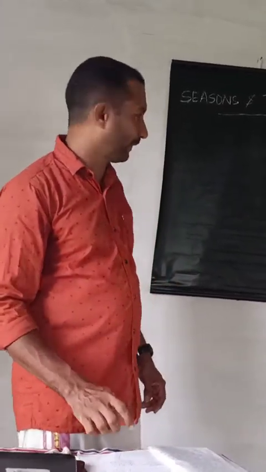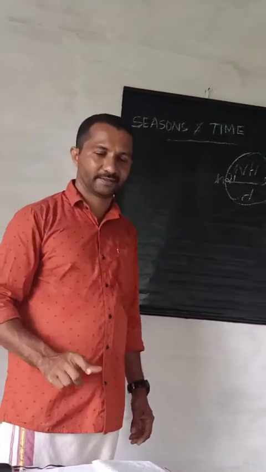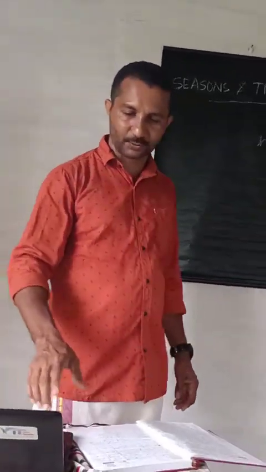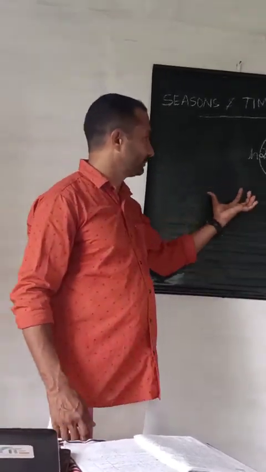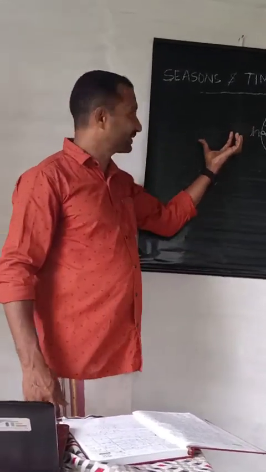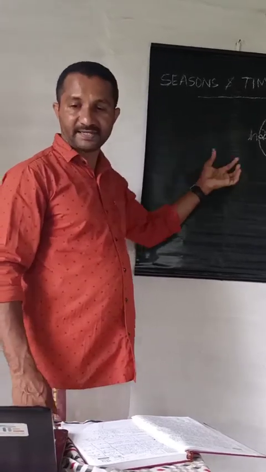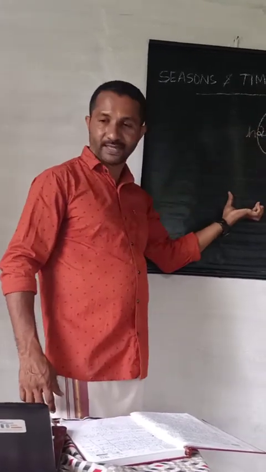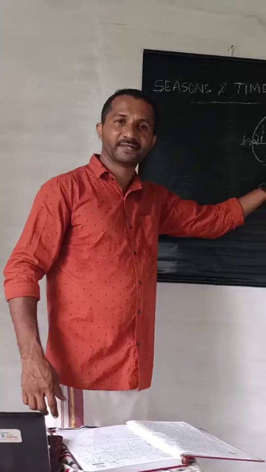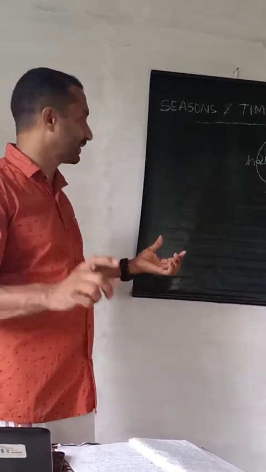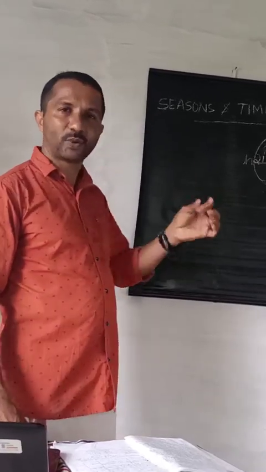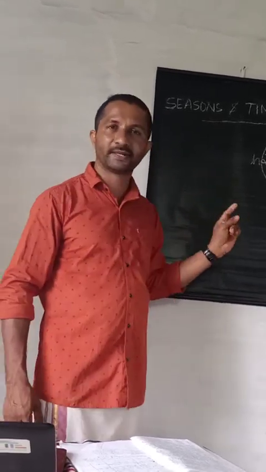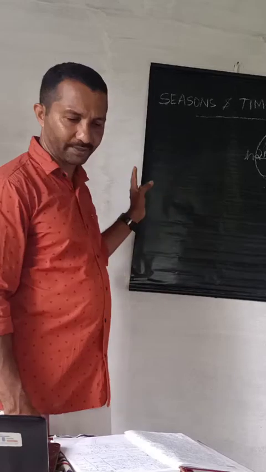In order to identify the apparent movement of the sun, you can see in your textbook page number 12, a table is given there. In the first column it is the various months, and second column the apparent movement of the sun, and third column relates to the different seasons. If you examine and study by heart those points, it is very easy to identify the apparent movement in detail. We can just look to that.